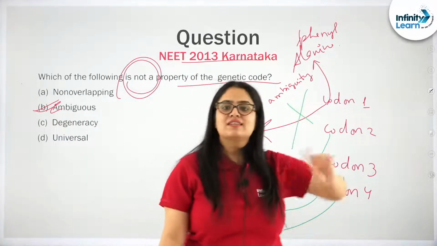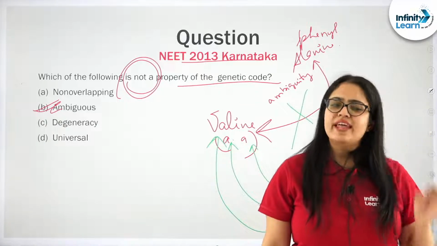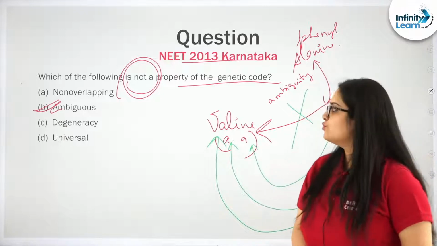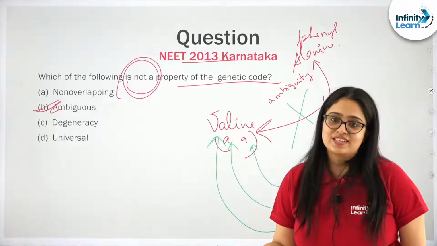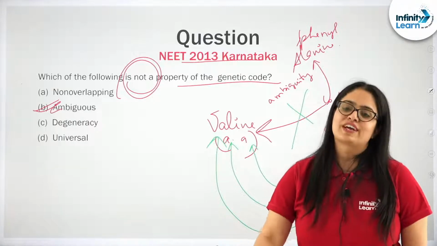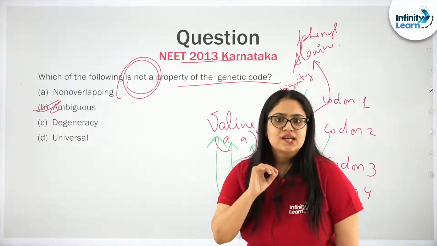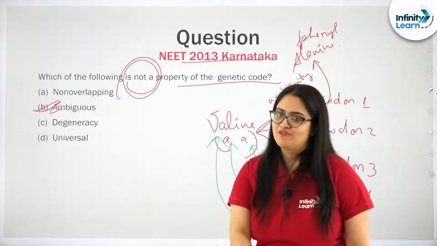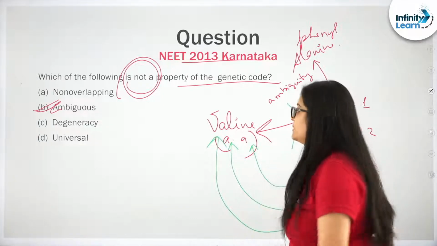That is ambiguity, and that is not seen in the genetic code. So I really hope now you will never get confused between these two terms, ambiguity and degeneracy. Not only till your NEET exam, but also beyond that you won't forget, I can assure you. But only if you were listening to me carefully. If you haven't, please go back and listen again.